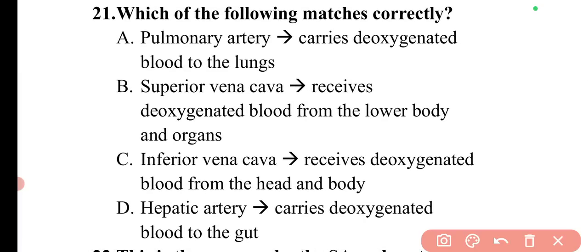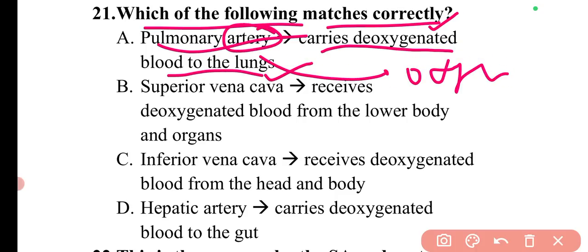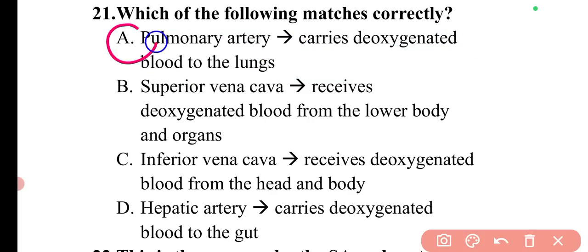Next question is, which of the following matches correctly? So here we need to find the correct matching of this. So here we have the first option, pulmonary artery. It carries deoxygenated blood to the lungs. So basically arteries carry oxygenated blood, but pulmonary artery is an exception which carries deoxygenated blood to the lungs. So here option A will be the correct answer. So it is correctly matched.